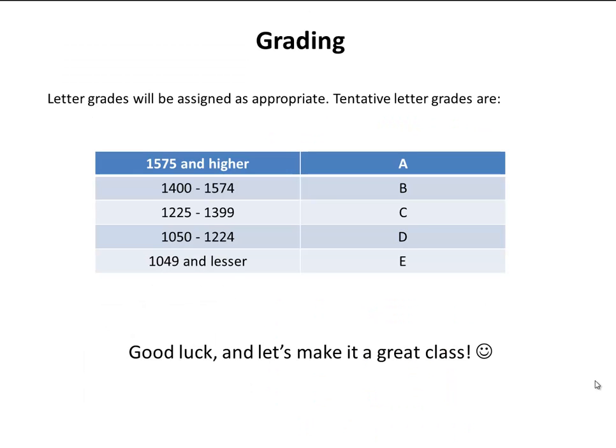And finally, talking about the grading, the tentative letter grades that I will be assigning are as follows. As I mentioned, there will be a total of 1,750 points. So if you get a total score of somewhere between 1,575 to 1,750, you get an A. Between 1,400 and 1,574, you get a B. 1,225 to 1,399 will be a C. 1,050 to 1,224 will be a D, and less than 1,050 will be an E.